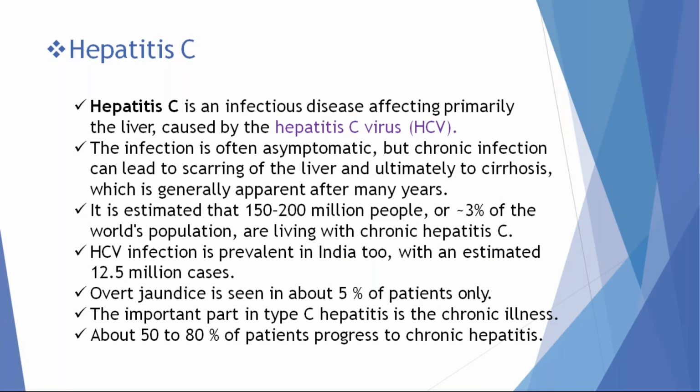Coming to hepatitis C virus, the clinical picture and clinical features of hepatitis C are similar to hepatitis B virus infection. Apart from hepatitis B virus, hepatitis C virus has the highest predilection to develop chronic hepatitis, because almost 50 to 80% of patients infected with hepatitis C can progress to chronic hepatitis, but only 10% of patients infected with hepatitis B virus progress to chronic hepatitis. In hepatitis C virus, almost 80% of patients progress to chronic hepatitis. That is the particular feature of hepatitis C.